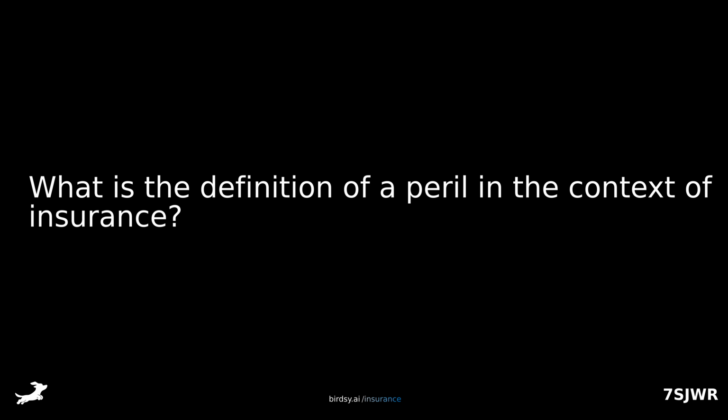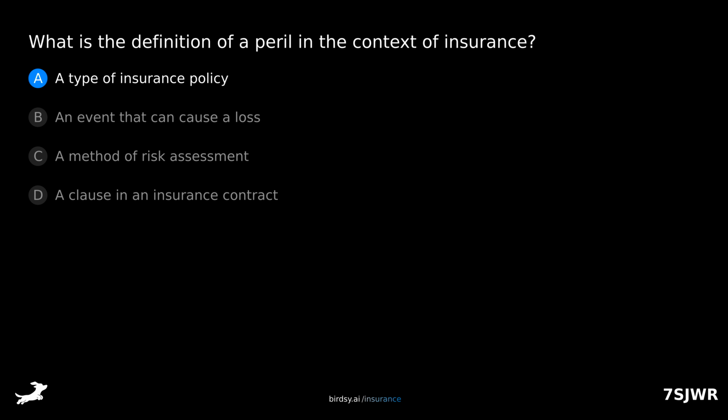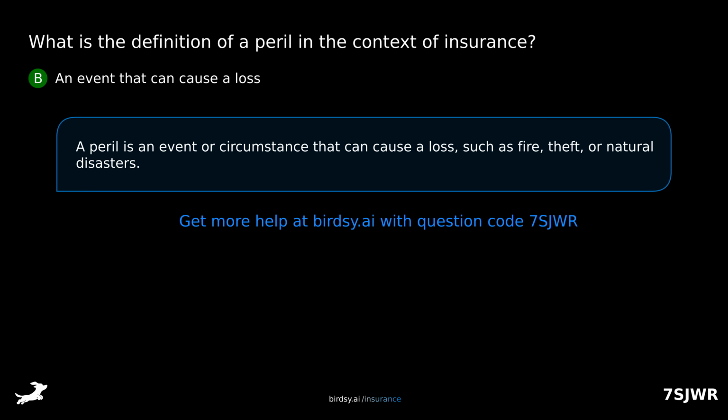What is the definition of a peril in the context of insurance? Is it A, a type of insurance policy, B, an event that can cause a loss, C, a method of risk assessment, or D, a clause in an insurance contract? The answer is B, an event that can cause a loss. A peril is an event or circumstance that can cause a loss, such as fire, theft, or natural disasters.